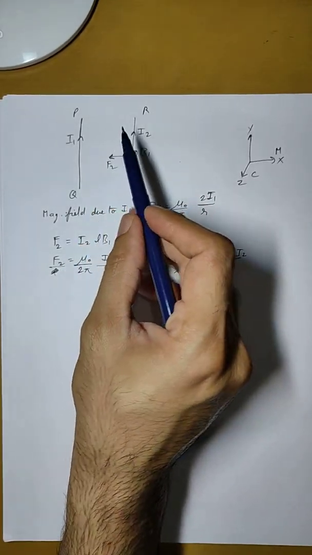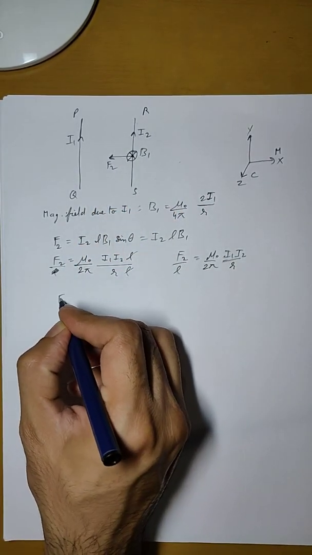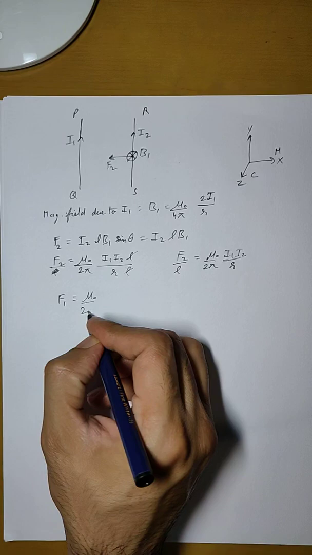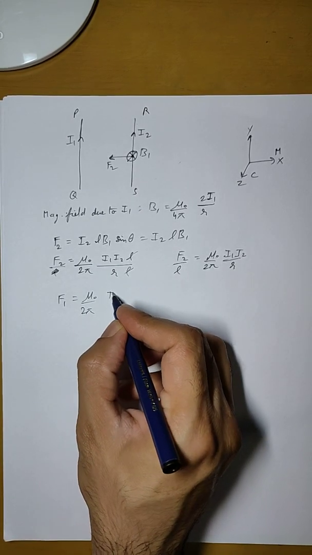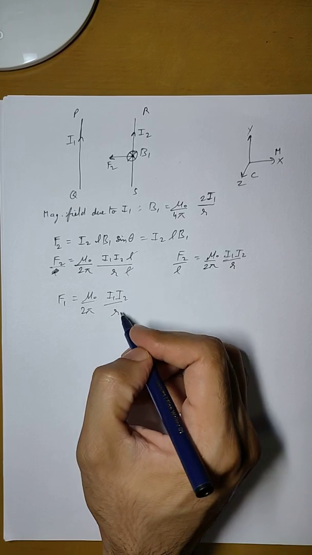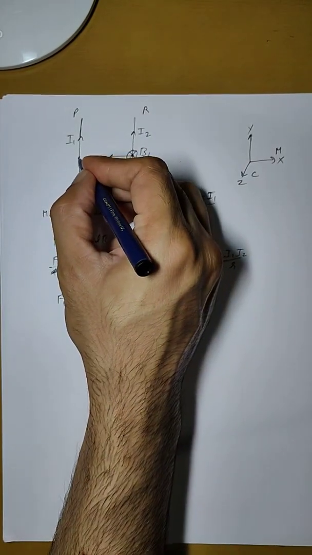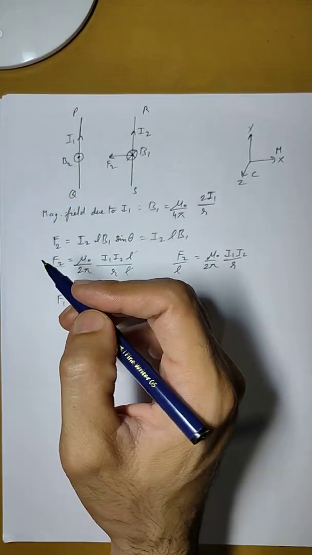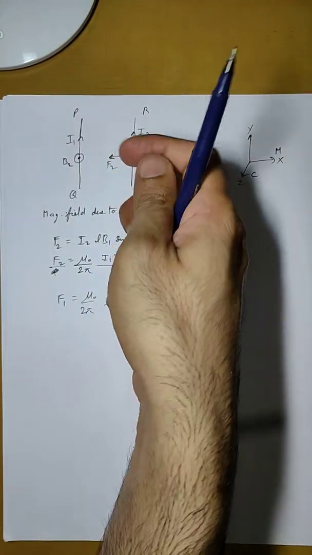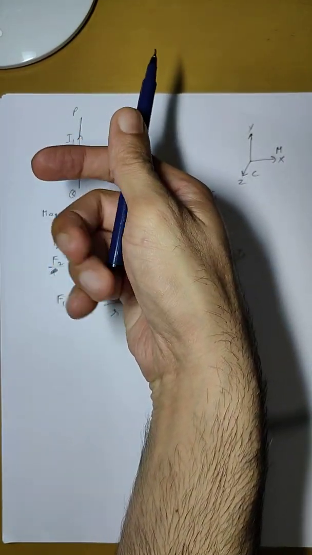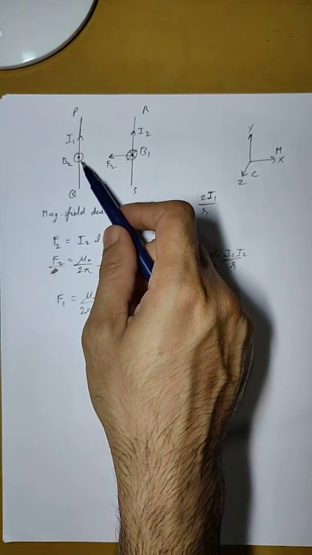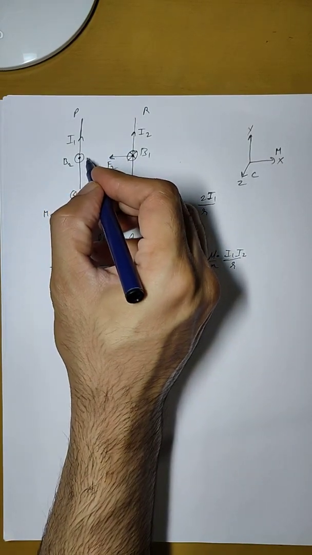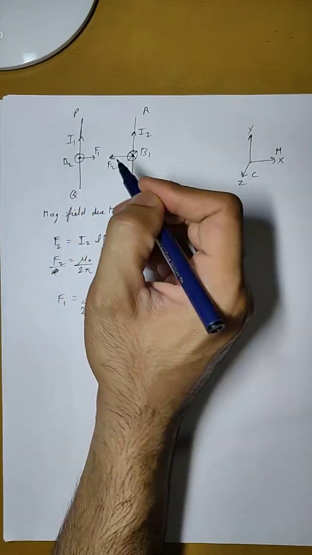Similarly, now we will take RS and find the force F1 which is due to I2. If you do it yourself, you will find that it will be mu naught upon 4 pi I1 I2 upon R. It will be the same as F2. The magnetic field here, B2, will be in the outward direction, found by applying the rule. If you apply Fleming's left hand rule here, you will find that F1 will be in this direction.